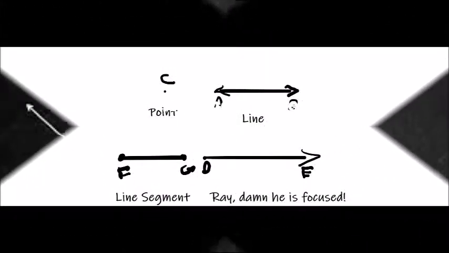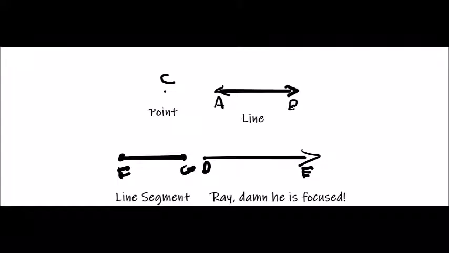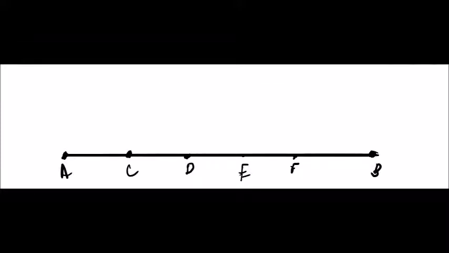So points are like the cells in the geometrical world. Points are dots with a location, so they have a coordinate. Now these points make up lines, but if these points are on the same line, they're called collinear points.